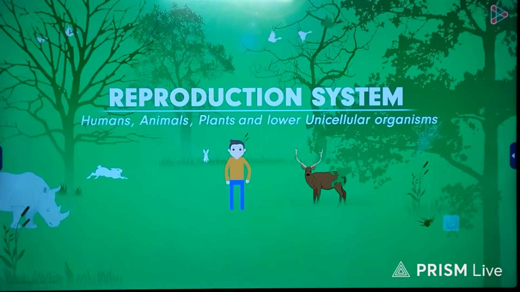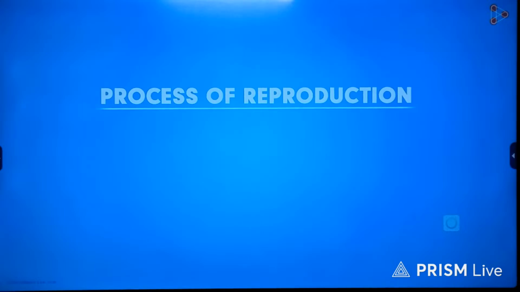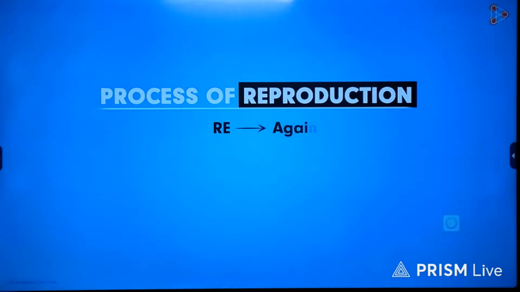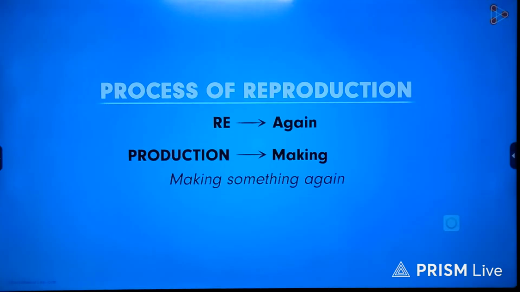So where do we begin? We need to first understand the process of reproduction. It is important for us to know how exactly this process of reproduction is carried out. So let us begin with learning about the process of reproduction in this video. How will we define the process in this word? Let us define the word itself. The word "re" means again, and production means making. So can we define the process as making something again? Absolutely. And what is being made